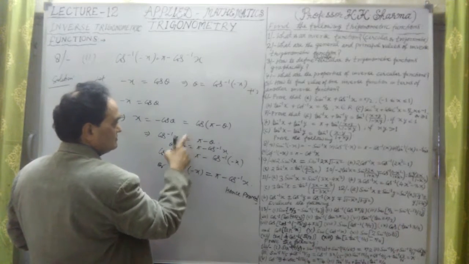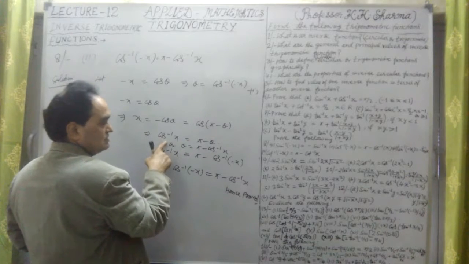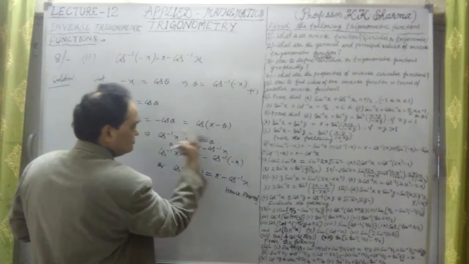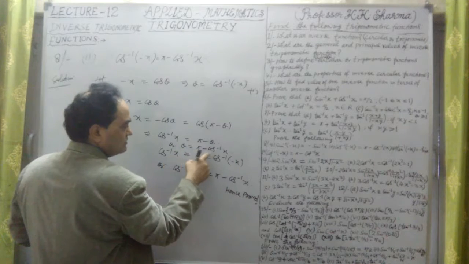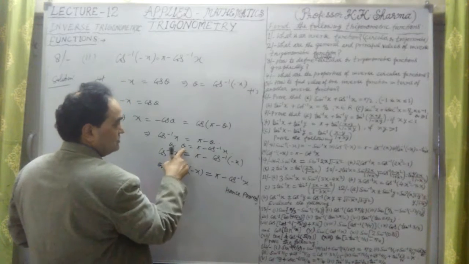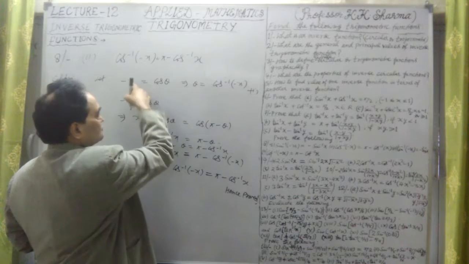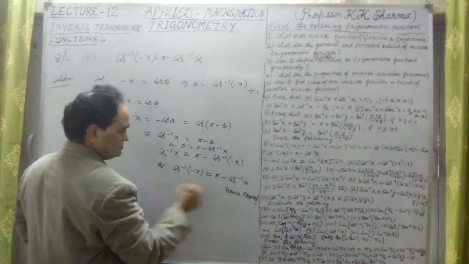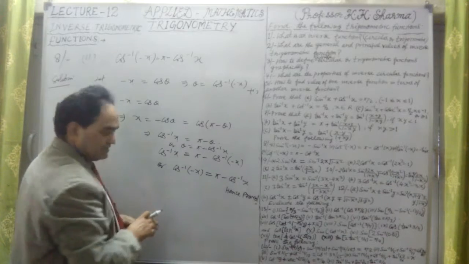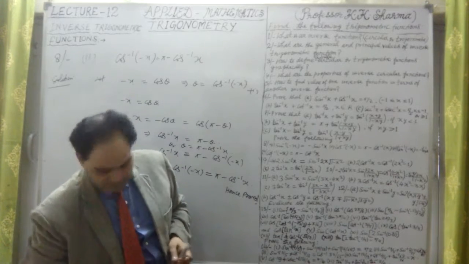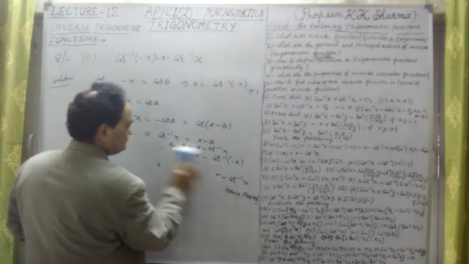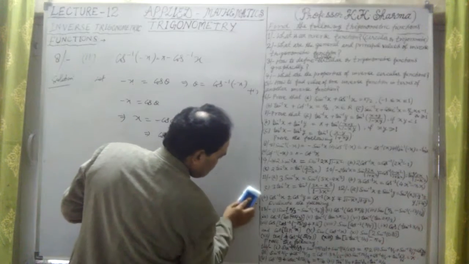This is pi minus theta, therefore it will be cos inverse x. Take minus theta to this side, cos inverse to that side: theta equal to pi minus cos inverse x. Put the value of theta here in this equation. So theta is cos inverse of minus x. So hence this is the second part of question number 8. Okay, let us take the third part of this.